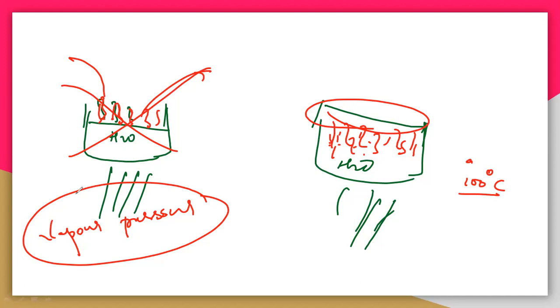But in the case of a closed container, what happens? The vapors will go upward, and after some time the vapors will be condensed again to form liquid. That is a very classic example. You can simply take water in a vessel and boil it, and you have to use a lid on the upper surface.